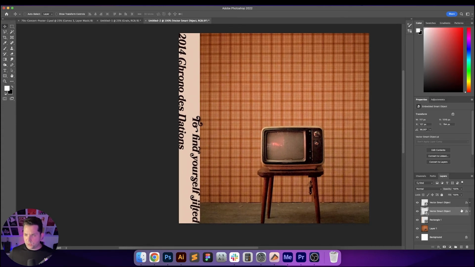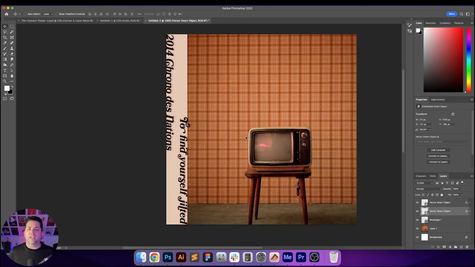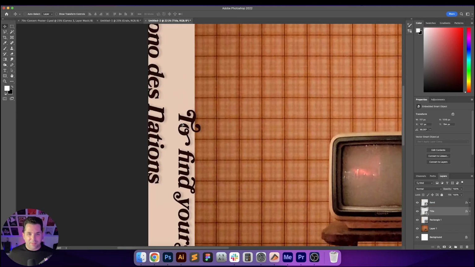It's kind of interesting. I actually feel like it works really well. The only thing is that if there's going to be depth, I think there needs to be some to the type itself actually hanging off of this bar. You know what? Let me name my layers like a good designer. All right, and go over here.